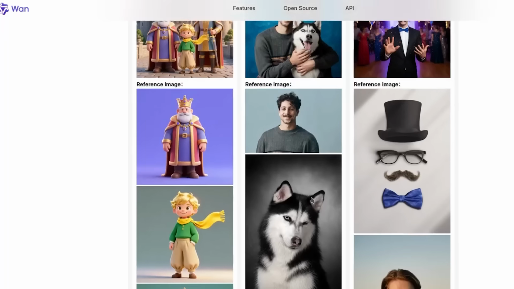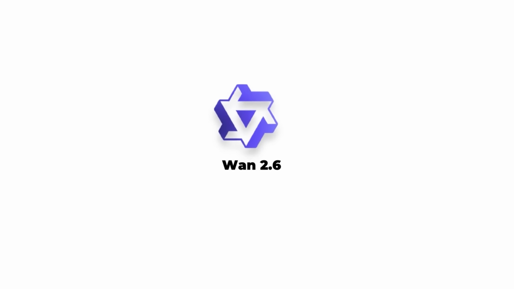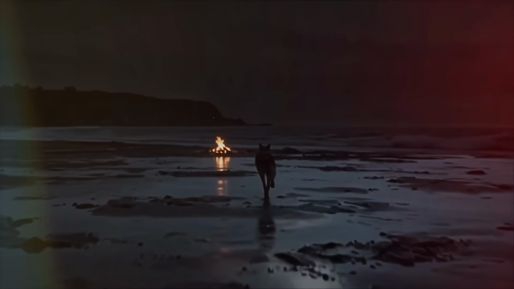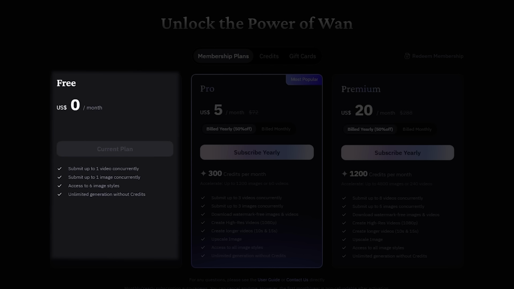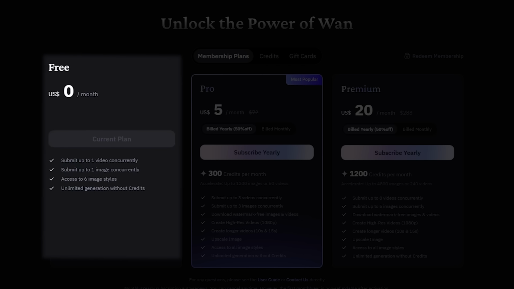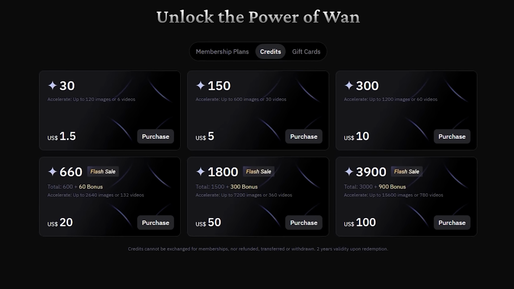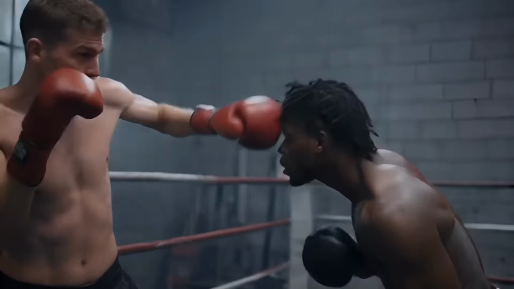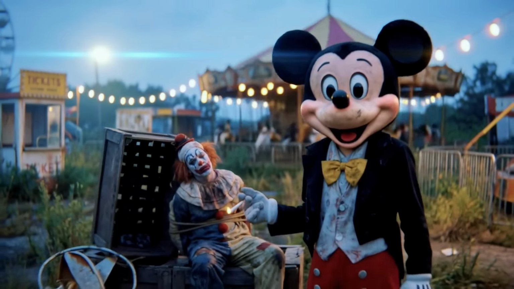Using Wan 2.6 is straightforward. Wan 2.6 is the biggest jump I've seen in AI video this year, but it is not flawless. Free usage is limited, high quality generations cost credits, and occasionally the audio can sound slightly off. Start small, experiment, and scale up once you've got your workflow dialed.